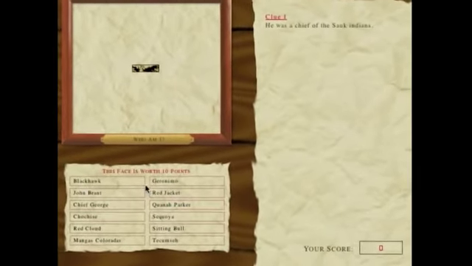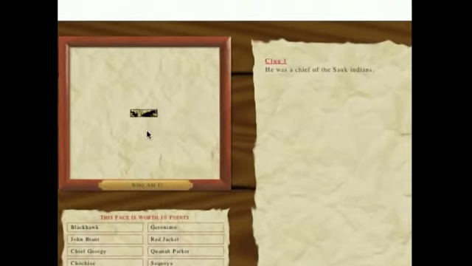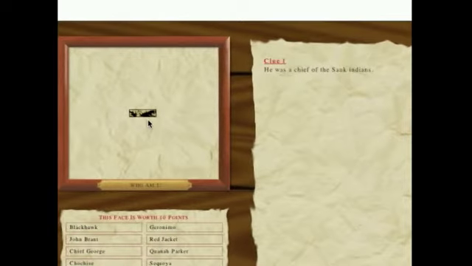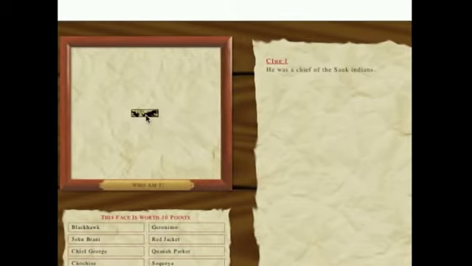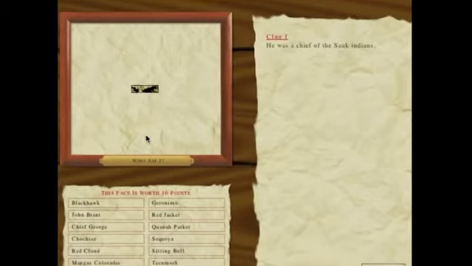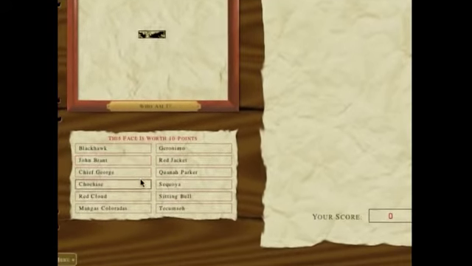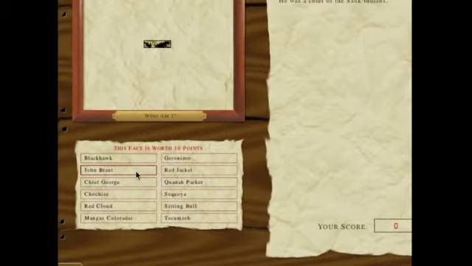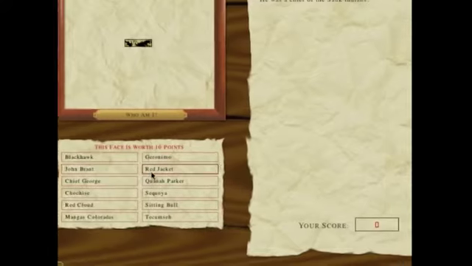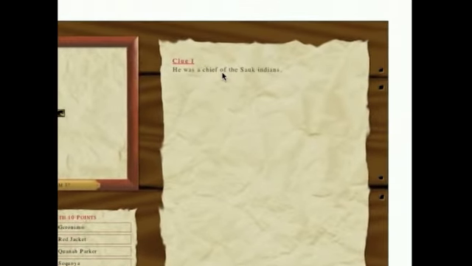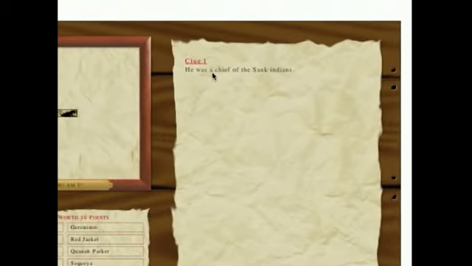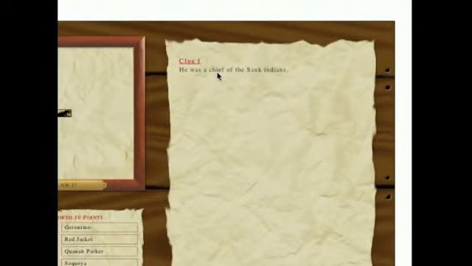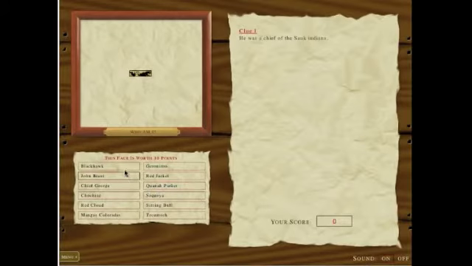And what we're presented with is a photo here, actually a portrait it's supposed to be. Most of it's blank. There's just a tiny little bit of the photo showing in the middle. We also have 8 names here that are possible answers to the question, who is in the portrait? And then finally up here we have a clue. In this case, he was a chief of the Sauk Indians. So what do you think? Shall we go with Black Hawk to begin with?